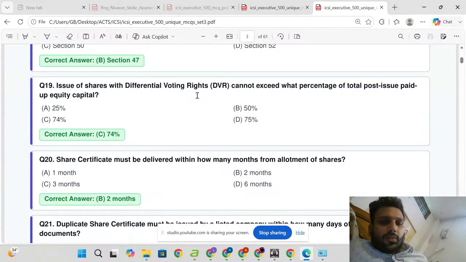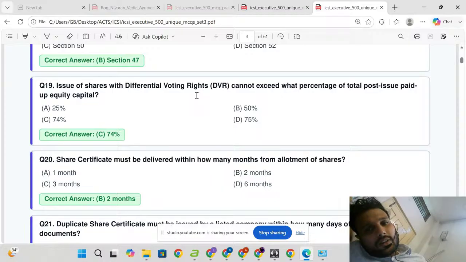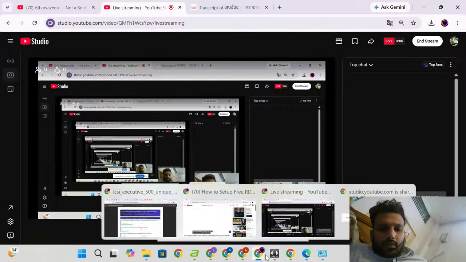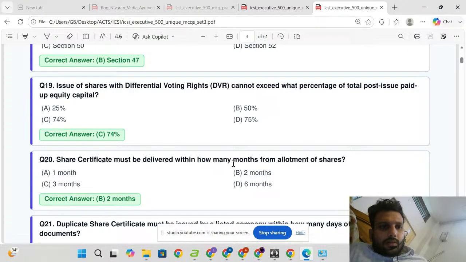Issue of shares with differential voting rights (DVR) cannot exceed what percentage of total post-issue paid up equity capital? Issue of shares with differential voting rights cannot exceed 74% of total post-issue paid up equity capital.